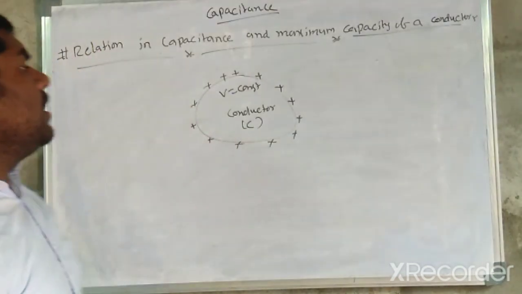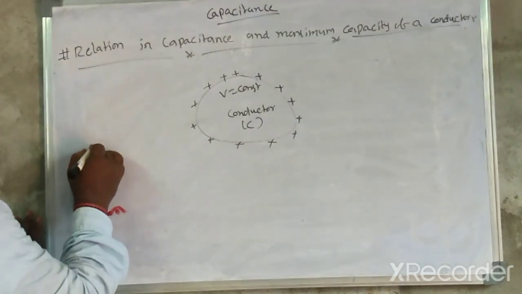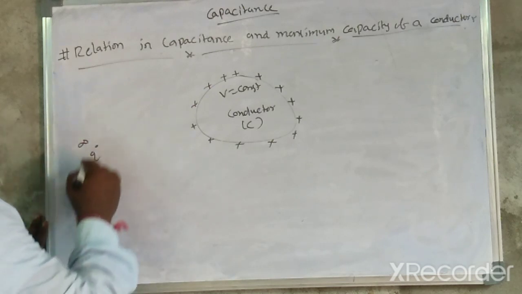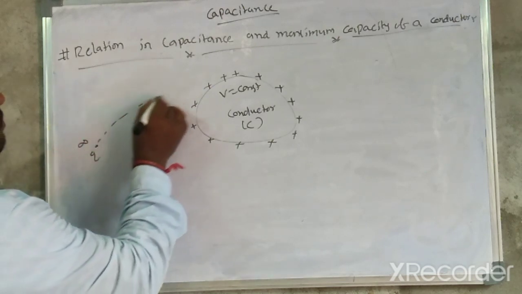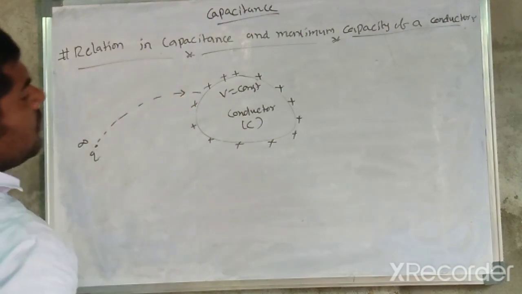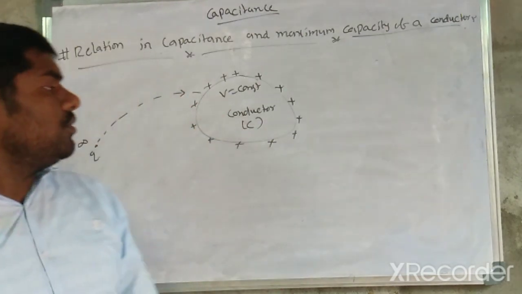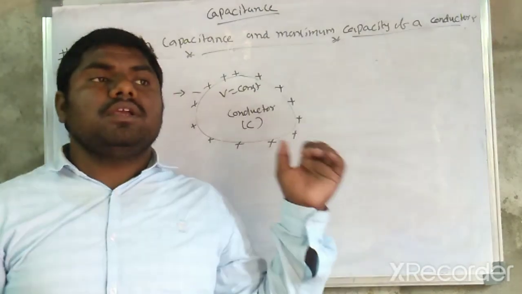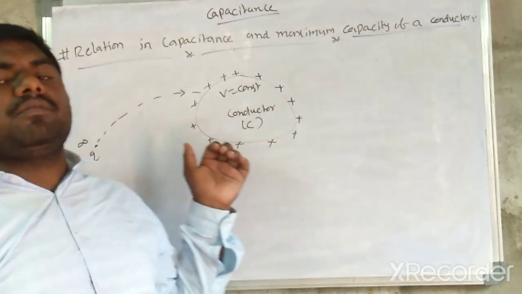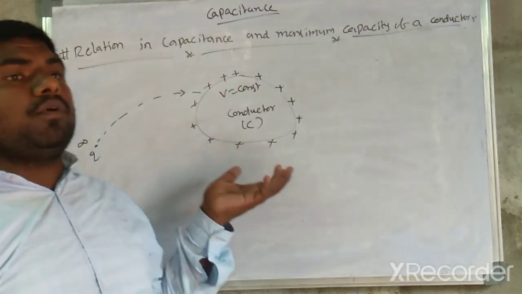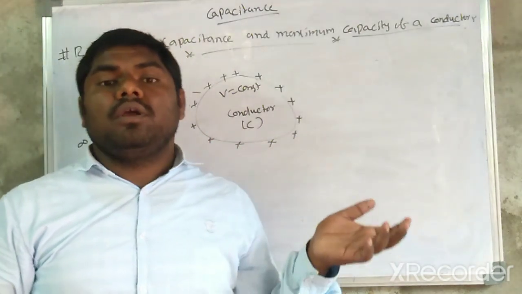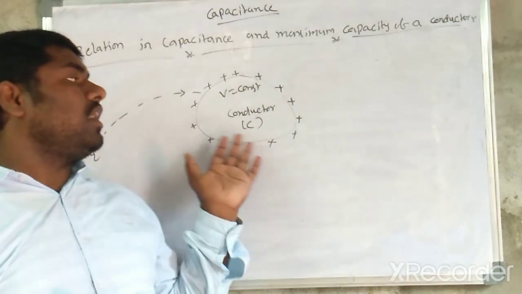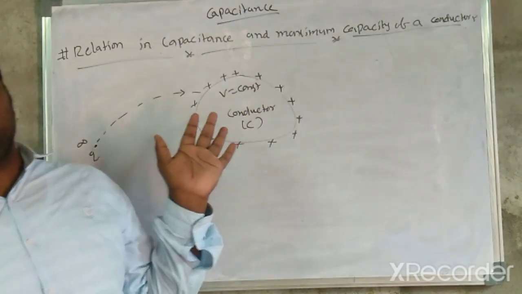Now let us consider another charge Q, brought from infinity to near the conductor. Near the conductor, the dipoles in the surrounding medium will break, which is dielectric breakdown, as we already discussed.